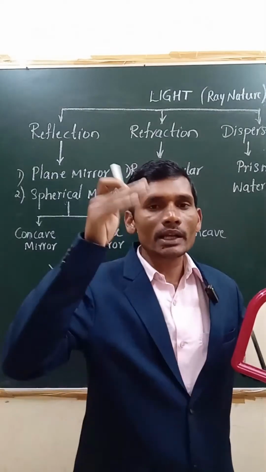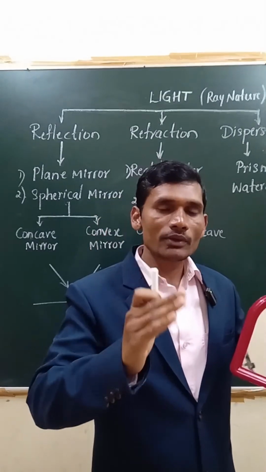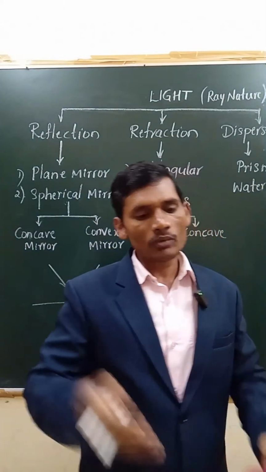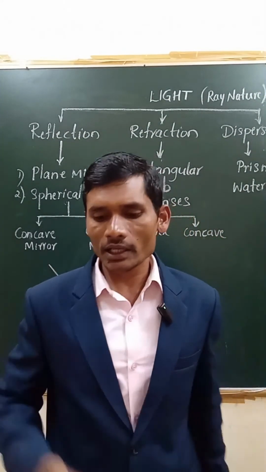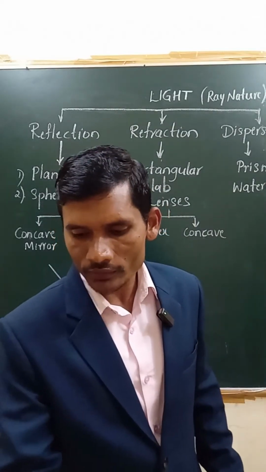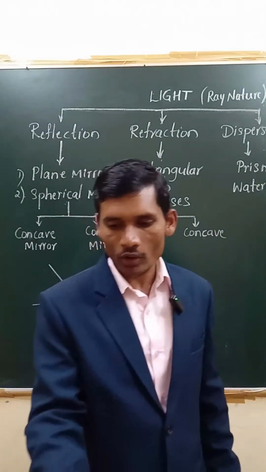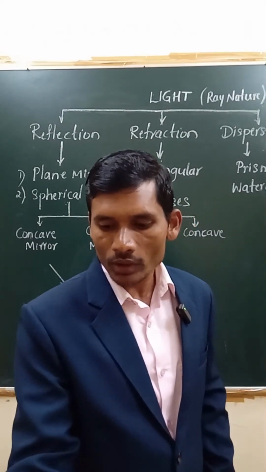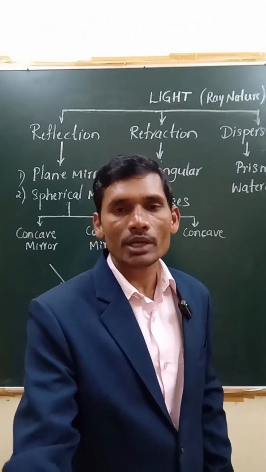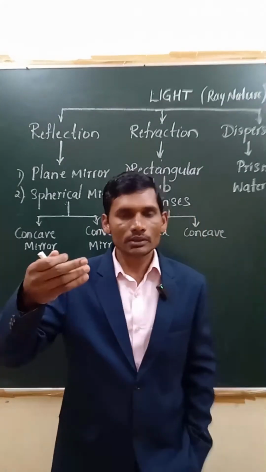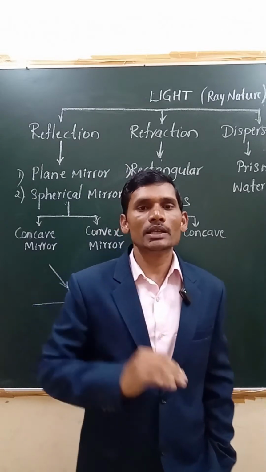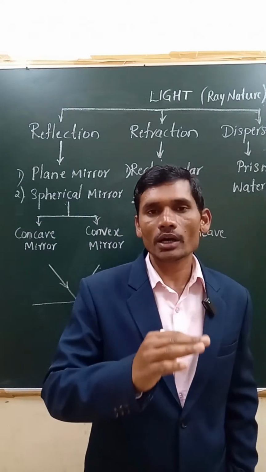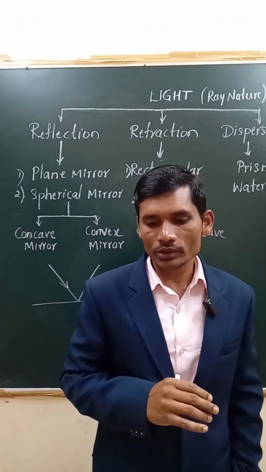We see our image is erect, and in what image we find, it is a virtual image. These two properties we see. Next, you see one more property, very simple. If you are standing in front of the mirror, how do you see yourself? Do you look big or small in that? Your image will be similar to your height, right? Height of your image and height of your body, both are equal. So we can say the height of the object and the height of the image are both the same.